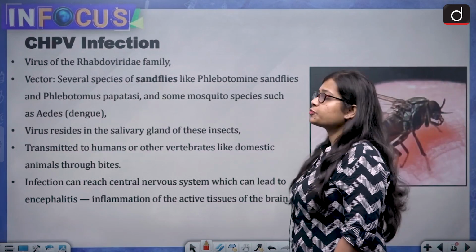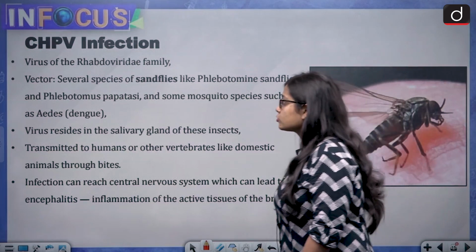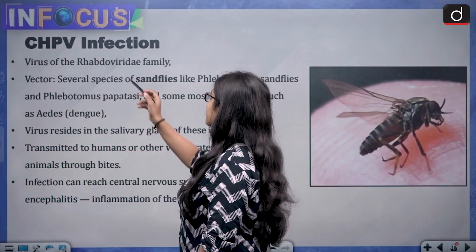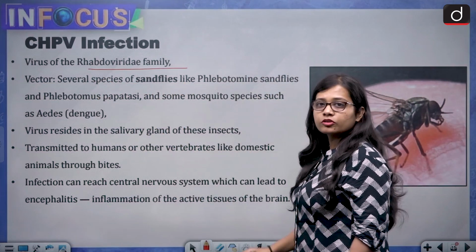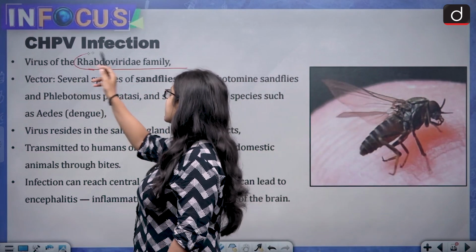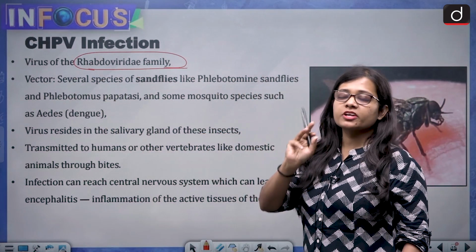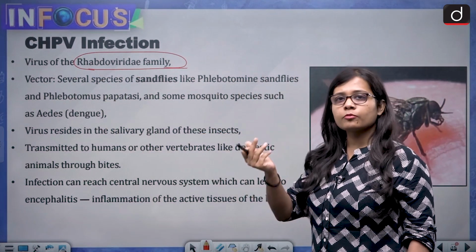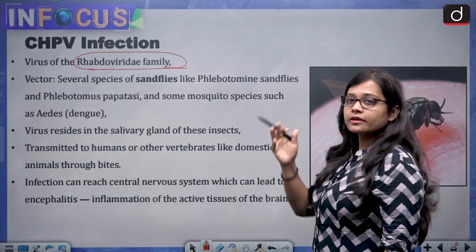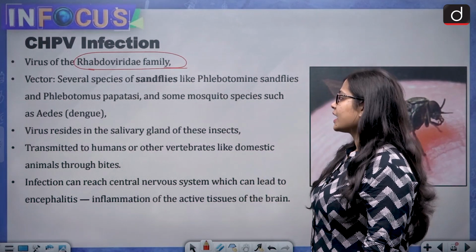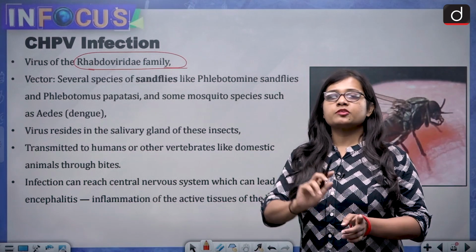Then CHPV infection, that is the Chandipura virus infection. So the virus is of the Rhabdoviridae family. This Chandipura virus belongs to the Rhabdoviridae family. The pronunciation of the name Rhabdoviridae is a little typical, so you can try it on your own also. And the vector, that is the medium through which the infection spreads.